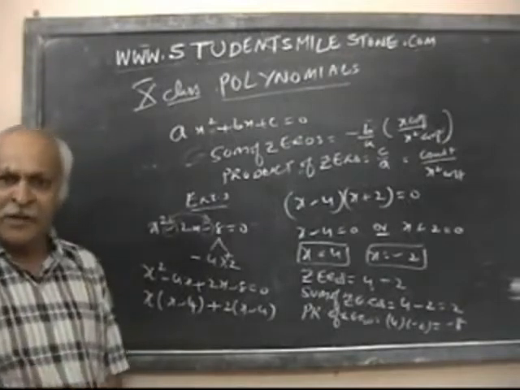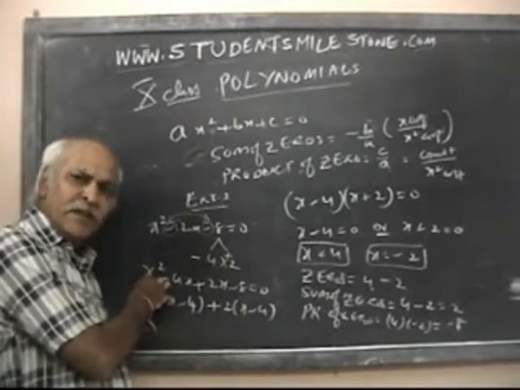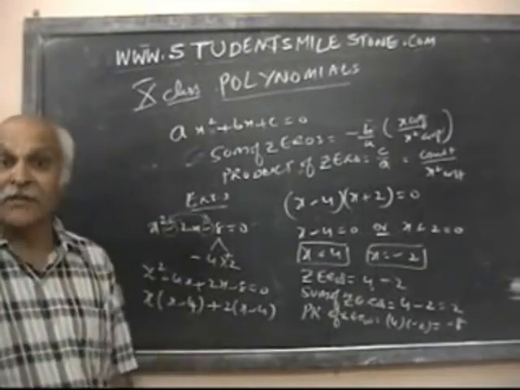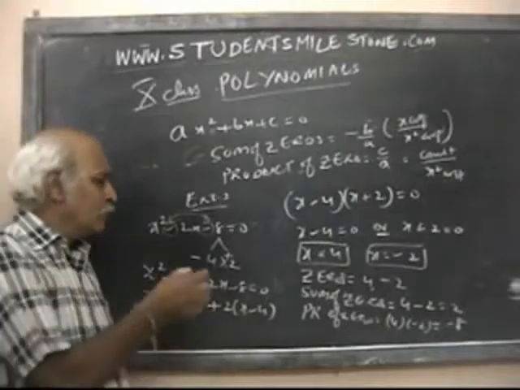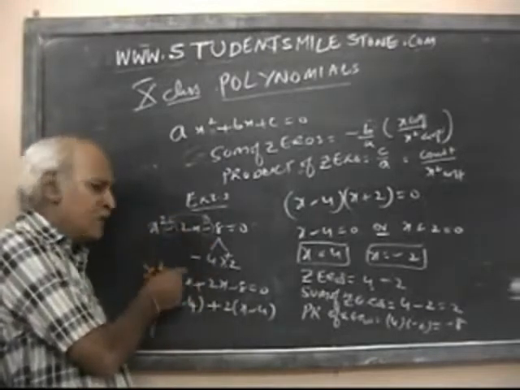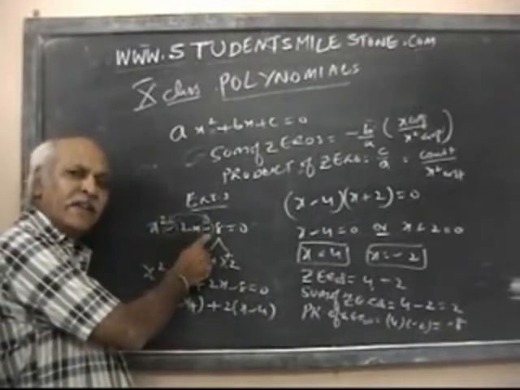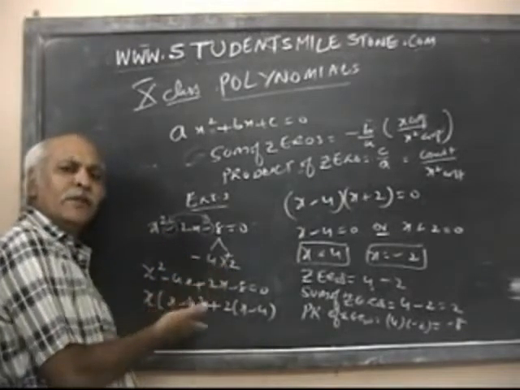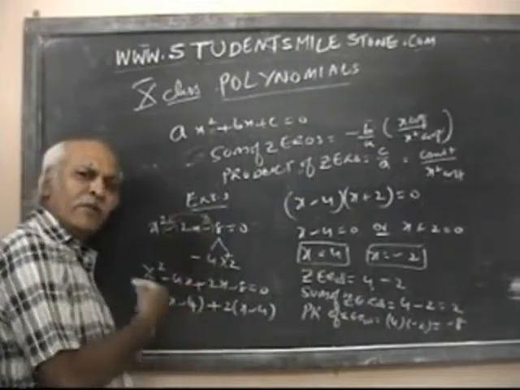Your intermediate will be very, very crucial. This concept will not be there in intermediate. Directly your lecturers will tell you how to do it. Factorization is a very, very important chapter in intermediate, sir. You should know this factorization perfectly. If you get a minus sign here, put the minus sign for the bigger factor, not the smaller factor. If you remember like this, each and every problem I explained.